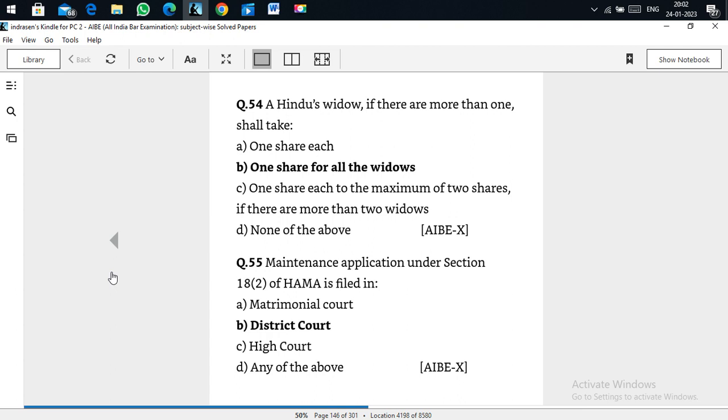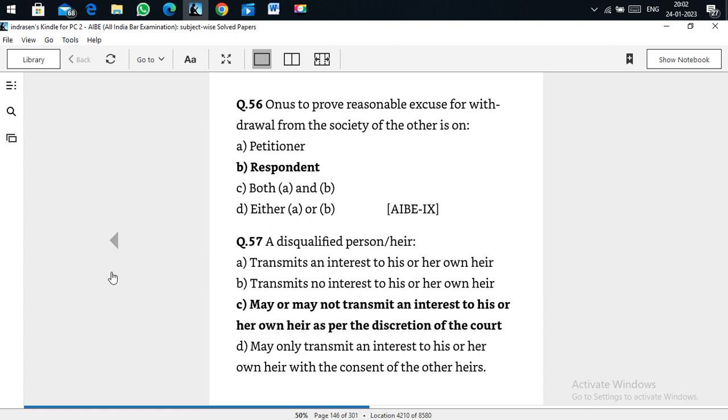Lowest court is the district court. Onus to prove the reasonable excuse for withdrawal from the society of the other is on the respondent. Respondent has to prove that there is a reasonable excuse to withdraw from the society. A disqualified person or an heir may or may not transmit an interest to his or her own heir as per the discretion of the court.